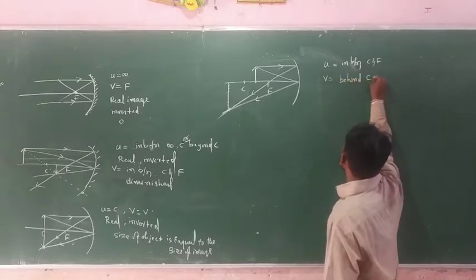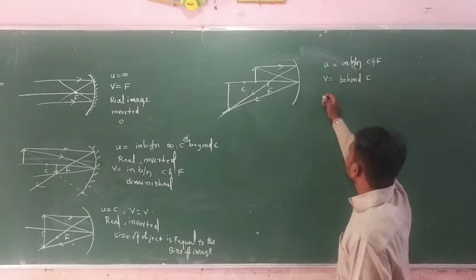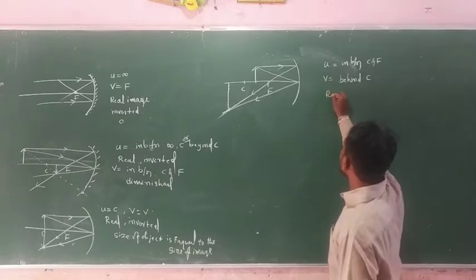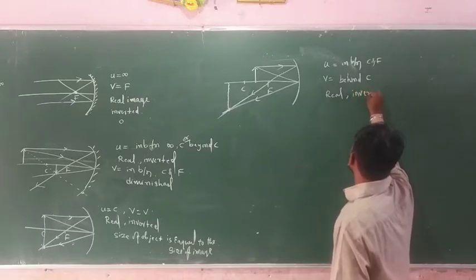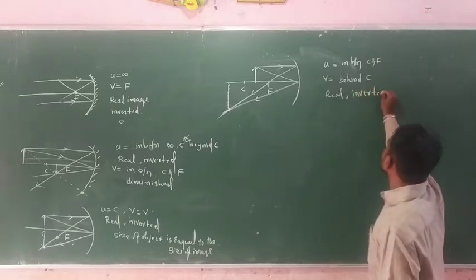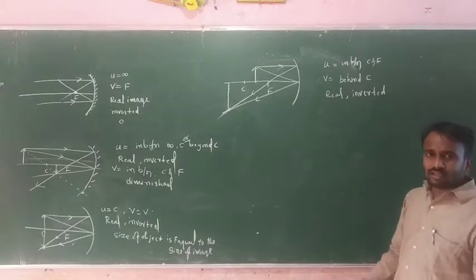behind C. This one is real and inverted.